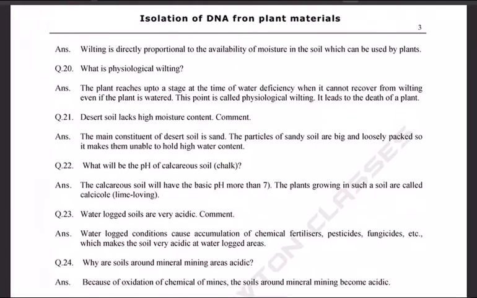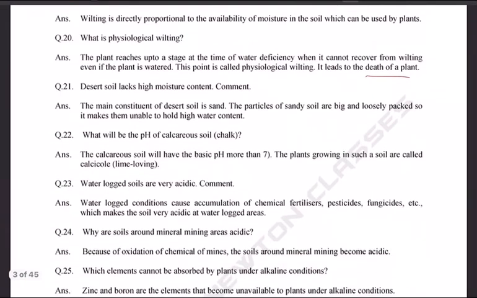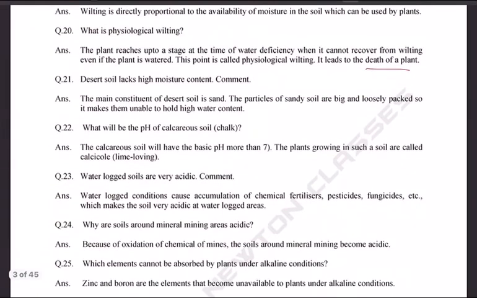How is wilting related with moisture of the soil? Wilting is directly proportional to the availability of moisture in the soil which can be used by the plants. What is physiological wilting? The plant reaches a stage at the time of water deficiency when it cannot recover from wilting even if the plant is watered. This is called physiological wilting. It leads, unfortunately, to death of the plant.